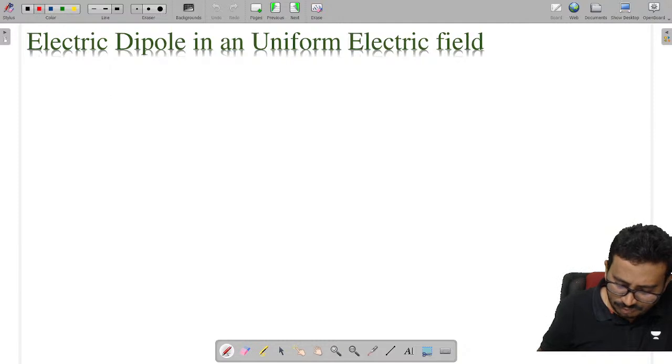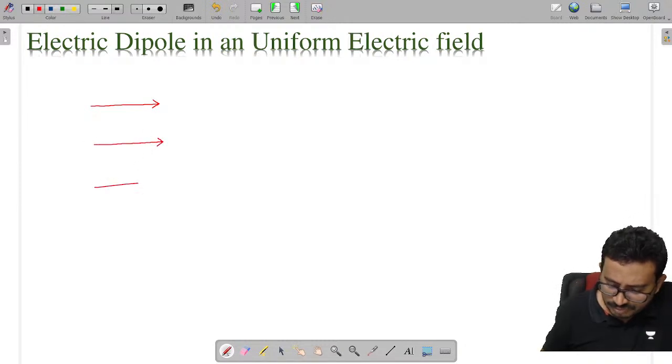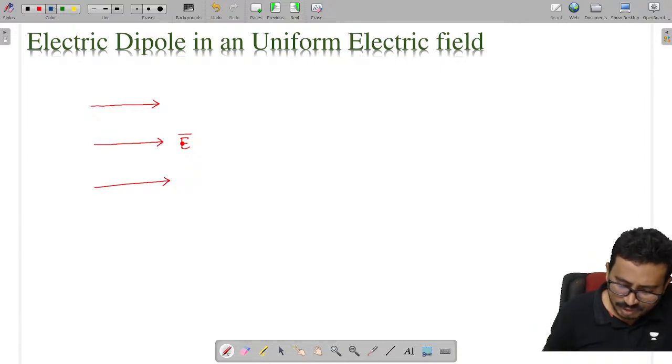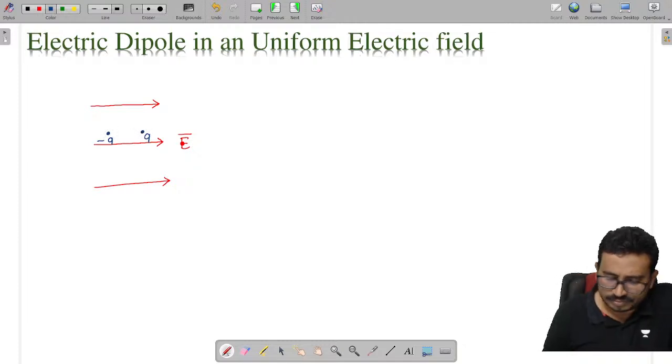Consider we have the electric field like this. We are calling it a uniform electric field. Consider that in this electric field, let us say we have a dipole placed. Dipole means a pair of charges, so here we have a positive charge, and here we have a negative charge.